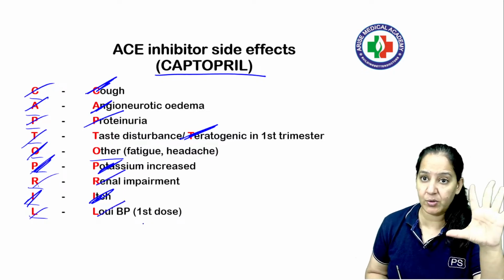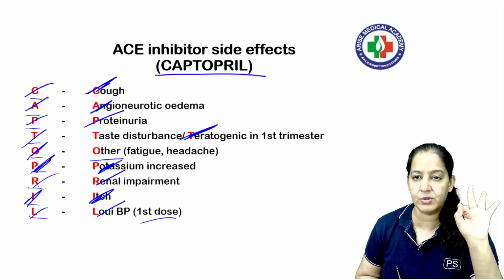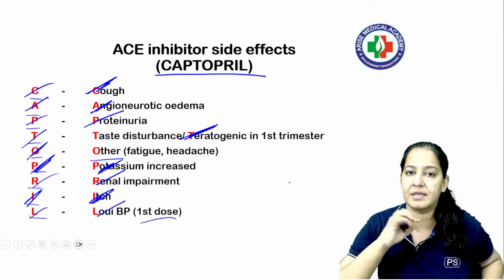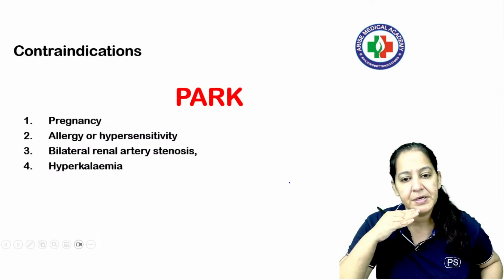If you give a high dose in the first dose, the complete dose as a first dose, then instead of normalizing, it will fall the BP. So the patient can suddenly get dizzy. So start low and gradually increase the dose. So these are the side effects.